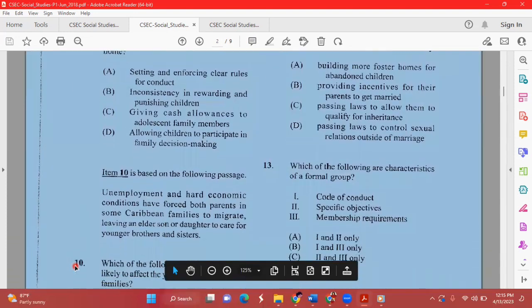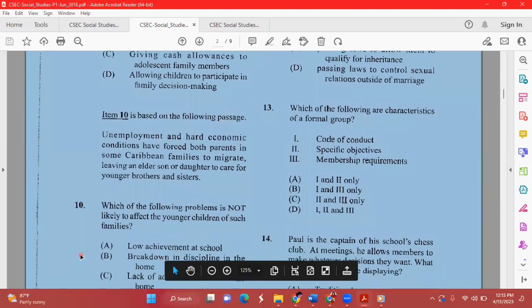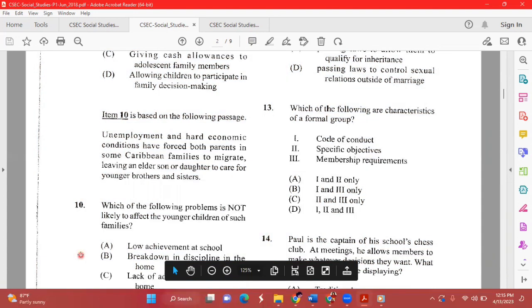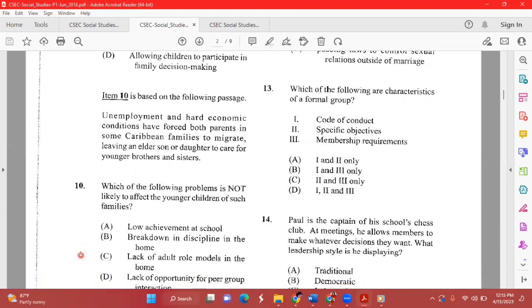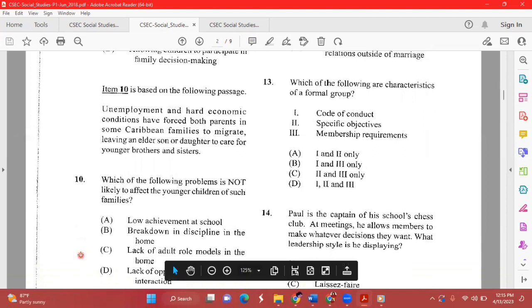Now for number 10, it says unemployment and hard economic conditions have forced both parents in some Caribbean families to migrate, leaving an elder son or daughter to take care of younger brothers and sisters. So unemployment and hard economic conditions have forced both parents in some Caribbean families to migrate, leaving an elder son or daughter to care for younger brothers and sisters. Now, question 10 is basically a little passage.